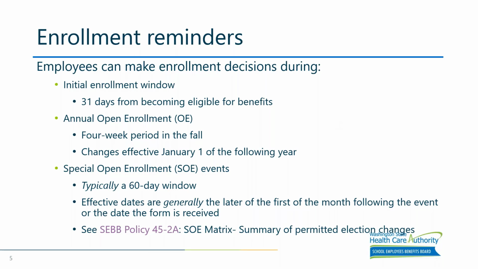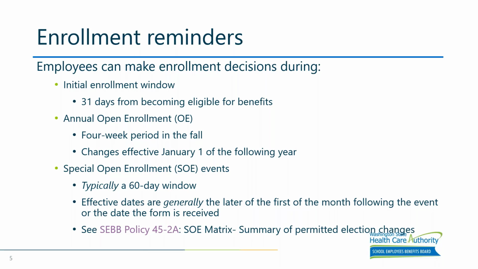Okay, so these enrollment windows listed on the slide are important. A lot of appeals come from employees missing these deadlines. Missing these deadlines can have harsh consequences for employees and their families. For example, missing an initial enrollment window results in someone being defaulted into benefits, and missing other enrollment windows oftentimes means that a dependent cannot be enrolled onto someone's benefits until the next plan year.